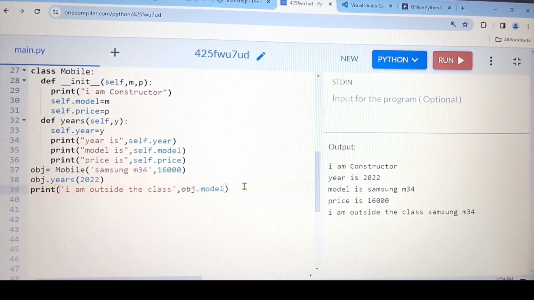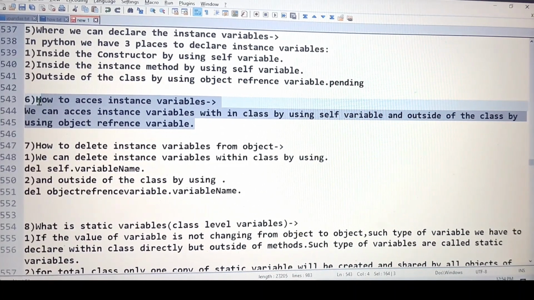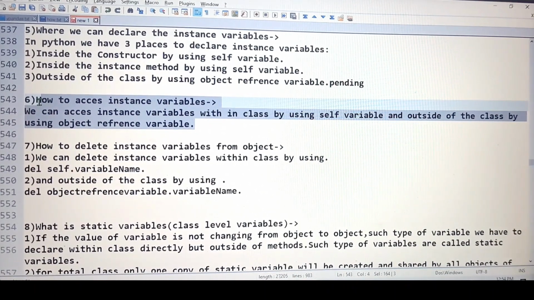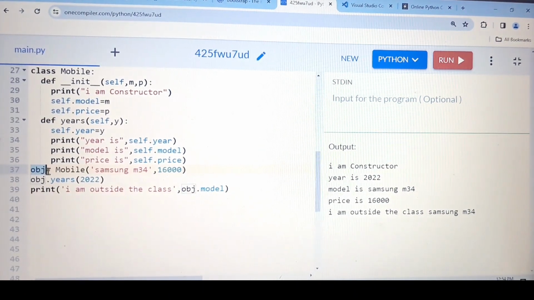I hope I'm clear with this definition also, like how to access the instance variable. Inside the class, you can access it with the help of the self keyword, and outside the class, you can access it with the help of the object reference variable. And what is the object reference variable? This is nothing but the object reference variable, obj.